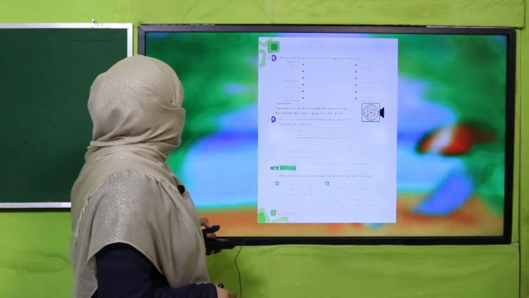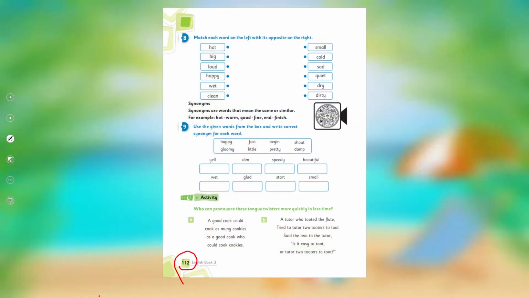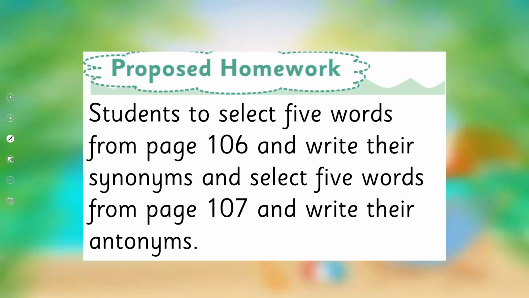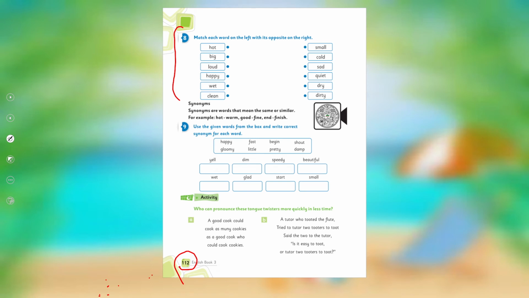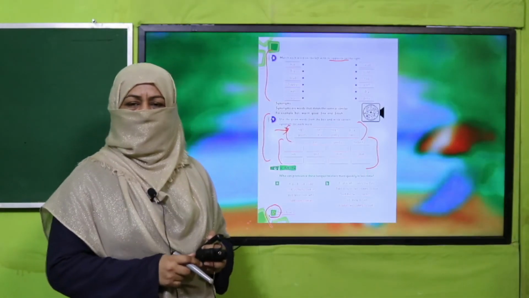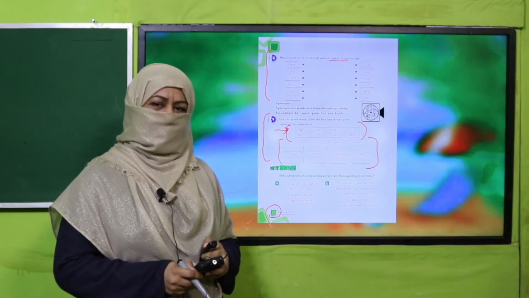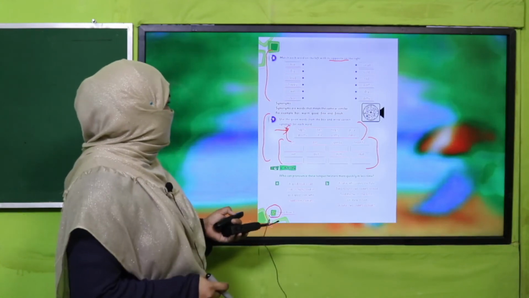All right. So here is a practice. All of you now on page number 112, question number 8, you are going to match the words with opposites, and over here a word bank is given. You are going to choose the word for the same meanings. So complete these two questions and then come back. Yes, my dear students, are you done with it? Good job. Now it's time for your homework.